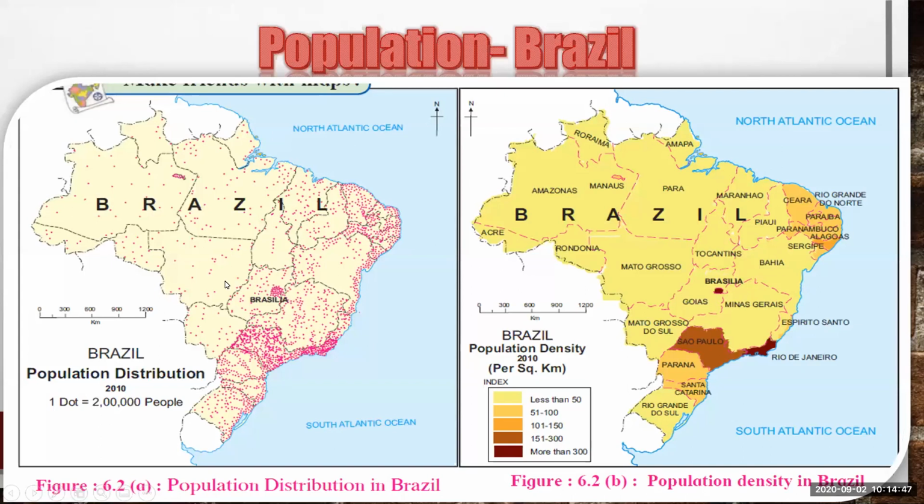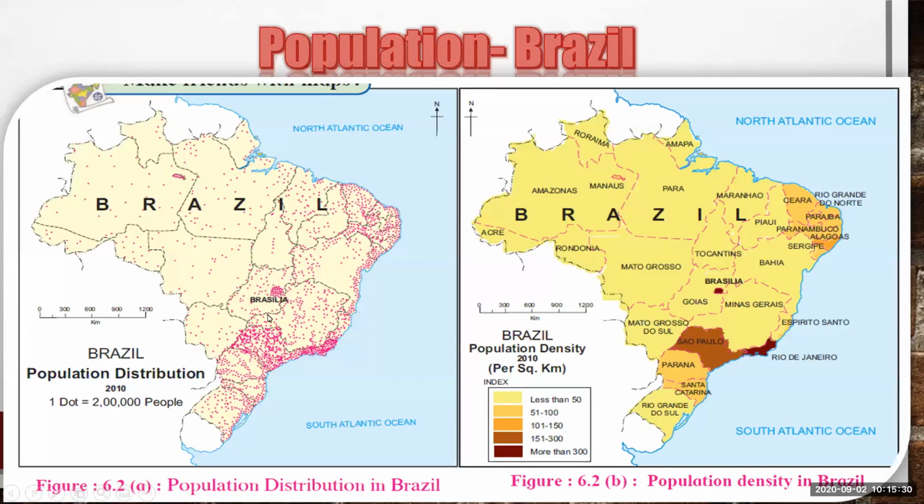And some natural factors are responsible for this distribution, because the Amazon basin area is a wild area, and there is a rainforested area, and the climate is also not good for human survival. And in the southern states of Brazil, the climate is very good for a growing population. And the eastern coastal area, the South Atlantic eastern coastal area, also has a good amount of population distribution.